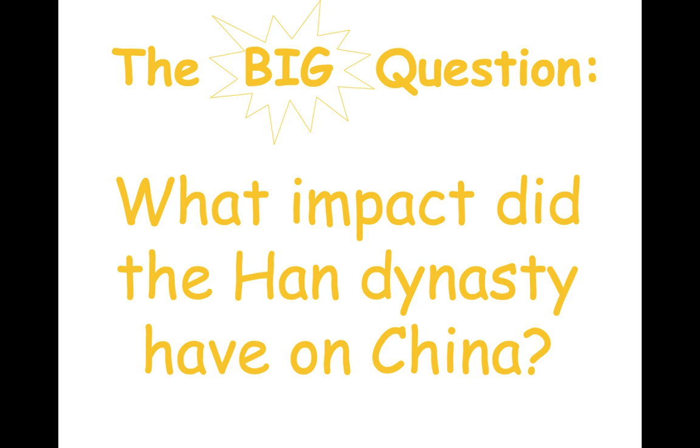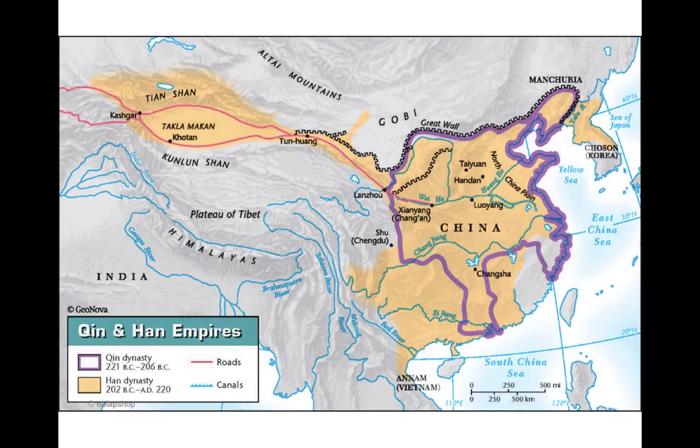So now let's look at the big question. What impact did the Han Dynasty have on China? Take a look at the map. Here you can see in comparison modern day China. And then we're also looking at the purple, which is the Qin Dynasty. And now look at the Han Dynasty. Look how much it expanded.